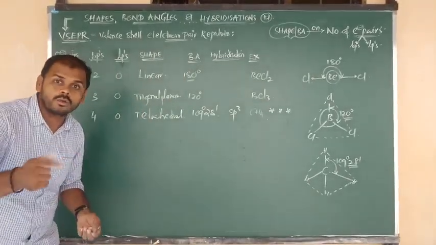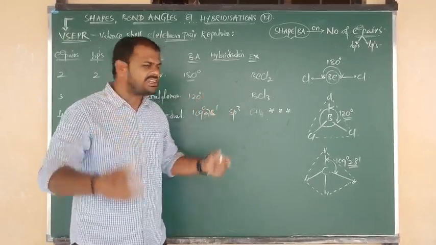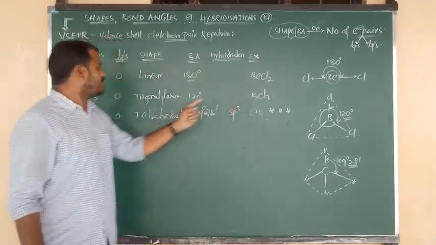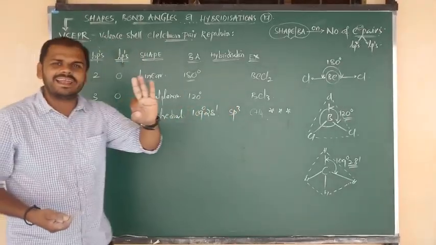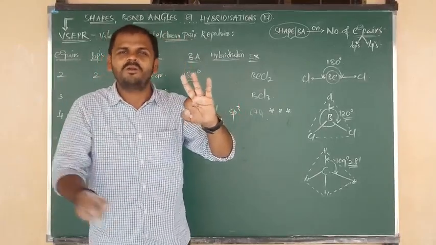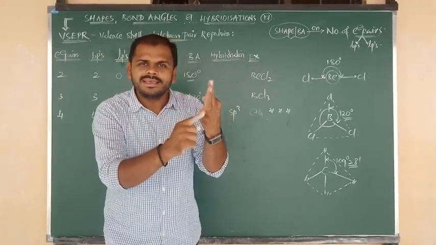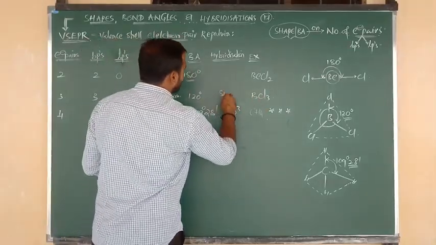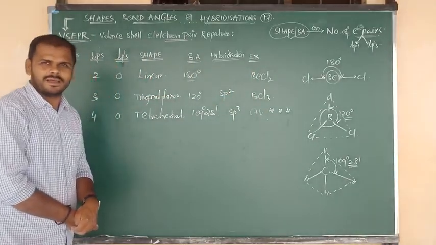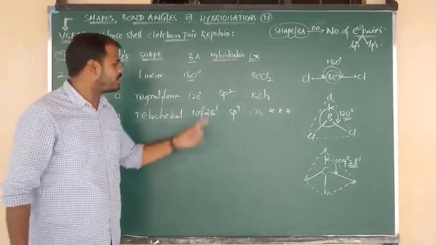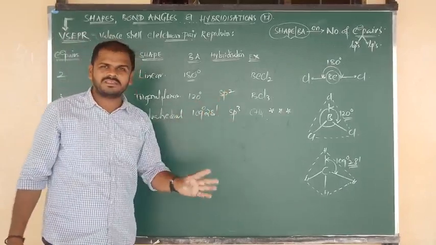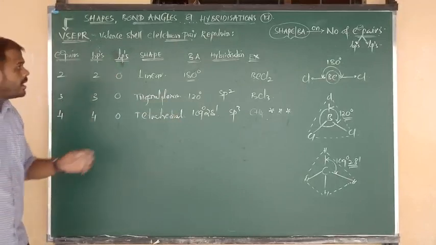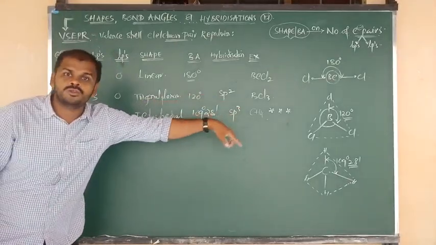Okay, good. Now try to say the answer. What is the hybridization of boron in BCl3? So here, total how many electron pairs are there? 3 electron pairs are there. Again, come on, count with me. 3 electron pairs: sp1, sp2. So in BCl3, boron undergoes sp2 hybridization. Again you can count: 1 s orbital and 2 p orbitals, a total of 3 hybrid orbitals. That's why 3 electron pairs are here. Not only by using the electron pairs, by seeing the geometry also you can say the hybridization.